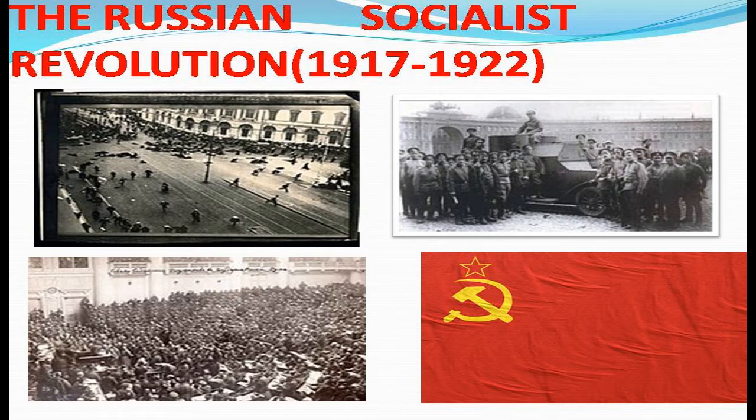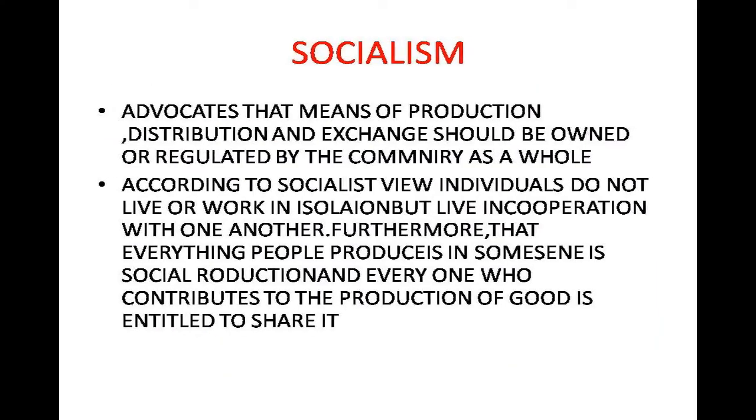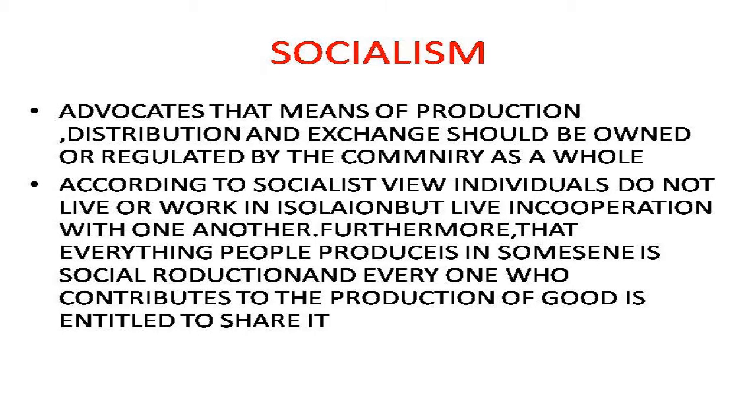Socialism. What does socialism say? Means of production, distribution and exchange should be owned or regulated by the community as a whole. Why as a whole? Why by the community? According to socialism, no individual lives or works in isolation. They work with each other in cooperation. They live with each other in cooperation.